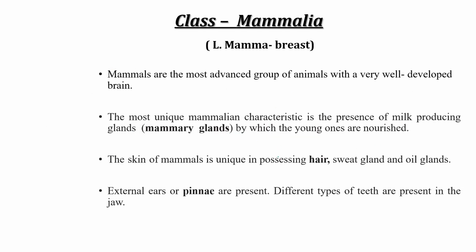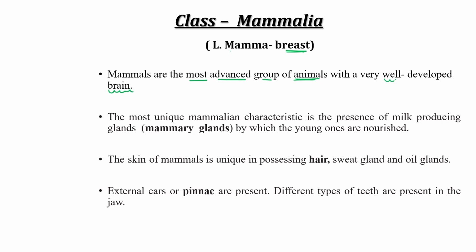Now let's discuss the highest level of categorization, class Mammalia. And what is their unique feature? Presence of mammary glands. So mammals are the most advanced group of animals with a very well developed brain.